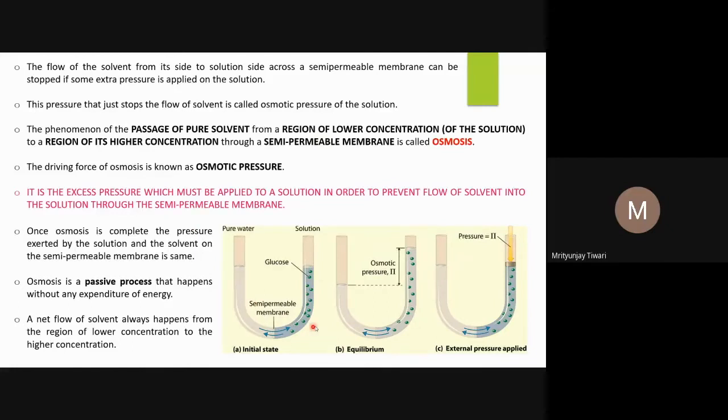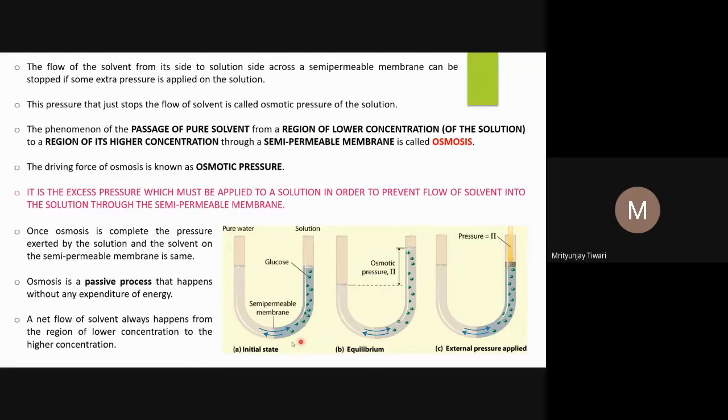Let us look into this figure. Suppose there is a solution. Initially, this is a tube. So two tubes are there, and in one form of the U-shape, let us keep a semi-permeable membrane at the bottom in the middle, and in one arm of this tube you put pure water, and in the other arm you put the solution.